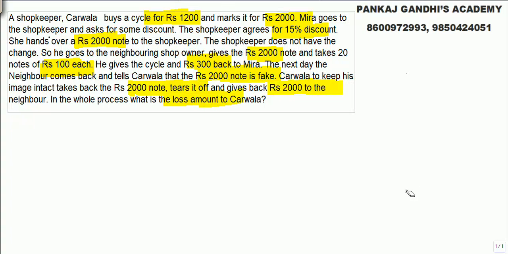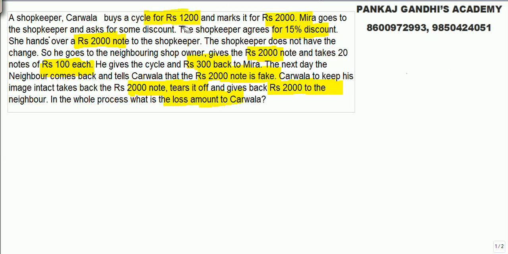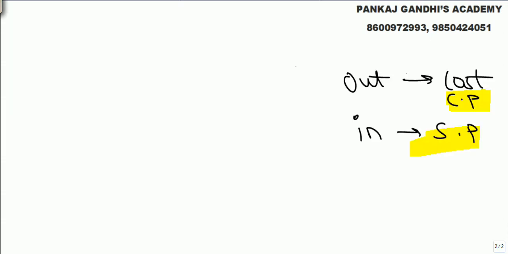First of all, we are doing puzzles right now, but in our basic classes we have done profit and loss. The basics of profit and loss: what goes out of our pocket is our cost, and what comes in is our selling. This is the cost price, CP, and this is SP. Just answer a simple question: if the shopkeeper loses the cycle, what is his loss amount?